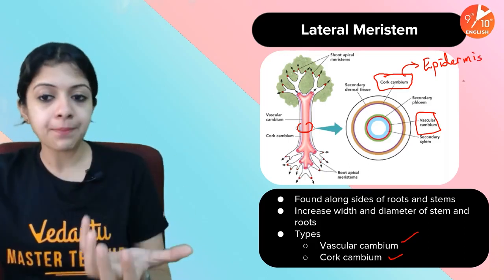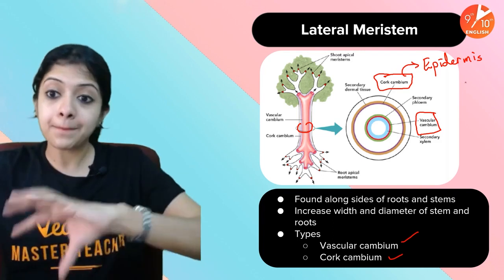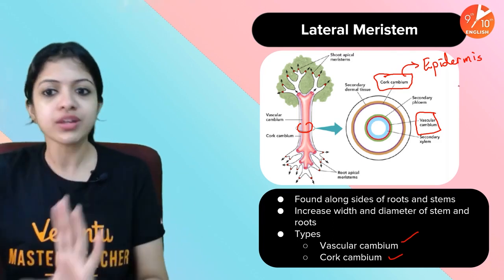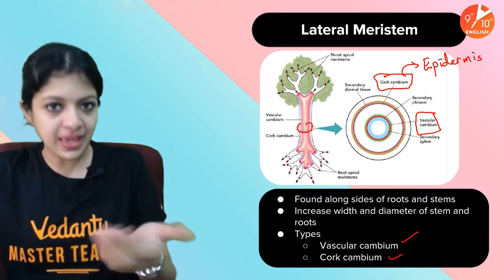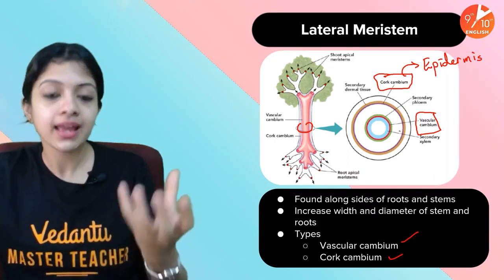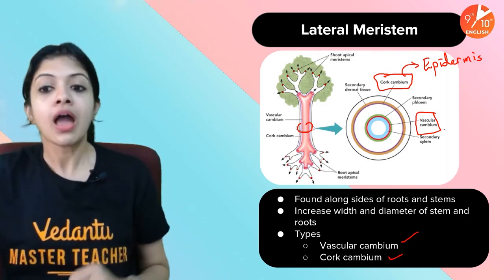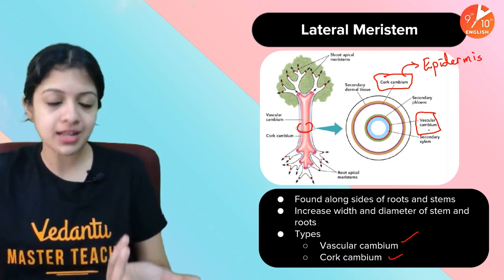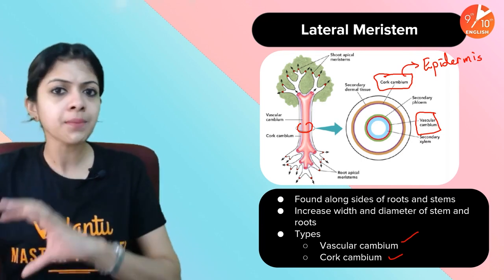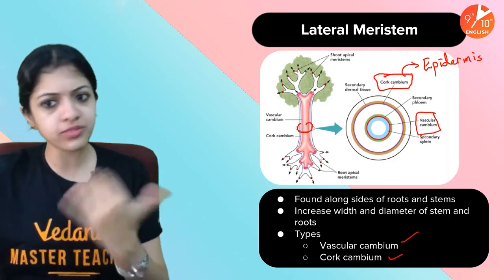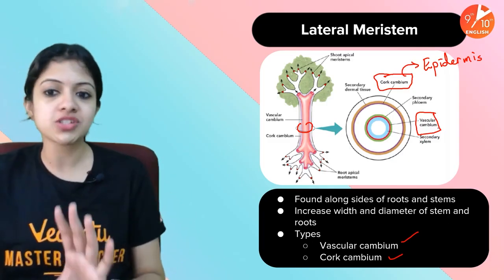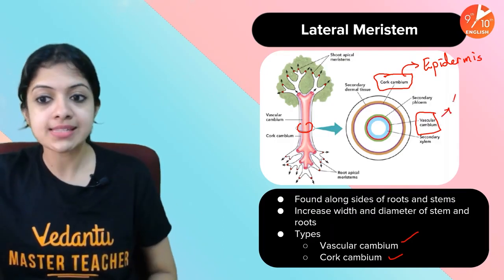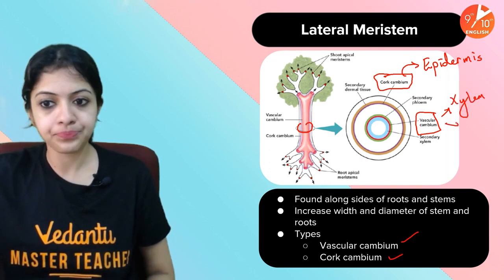Right? Cork cambium is something that will give rise to a better developed epidermis, which you will learn more in detail in your higher grades. For now, just understand this. It becomes the well-developed or the hard epidermal covering in a plant body. What about the vascular cambium? The vascular tissues in your plant body are those which are concerned with the function of transportation, xylem and phloem, which we will learn in the upcoming session. For now, just understand, vascular cambium is that which gives rise to the xylem and phloem.